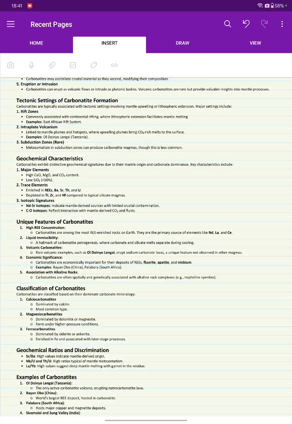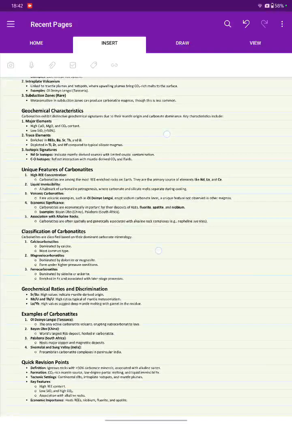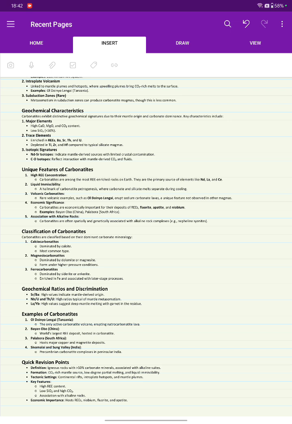So geochemical characteristics. They have very high calcium, magnesium and CO2 content, and they have low SiO2. In trace elements, they are very enriched in REEs, Ba, Sr, Th, and U, and they are depleted in Ti, Zr, and Hf as compared to typical silicate magmas. They have isotopic signatures: Nd-Sr isotopes indicate that they are mantle derived with limited crustal contamination, and C-O isotopes reflect the interaction with mantle derived CO2 fluids. Unique features are high REE concentration.